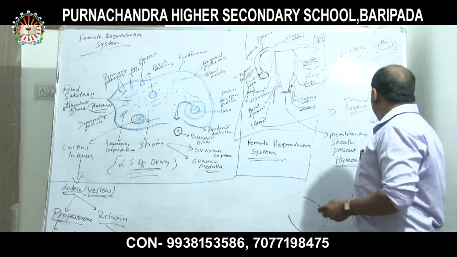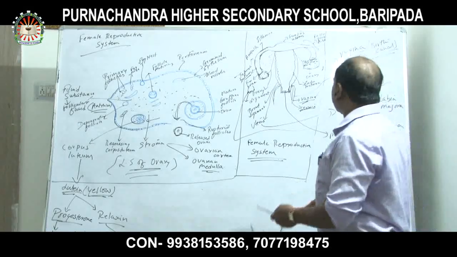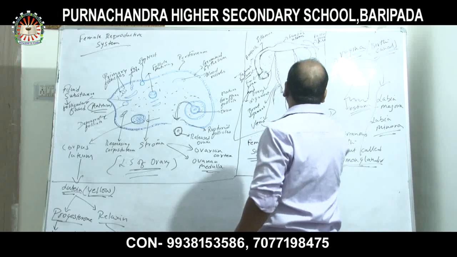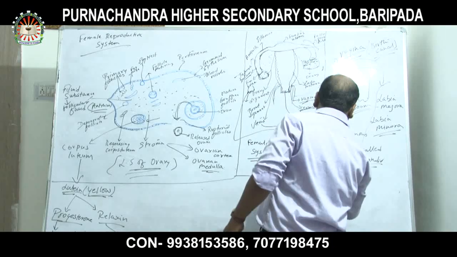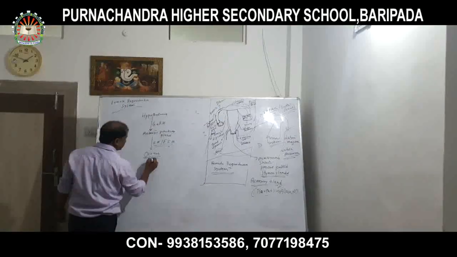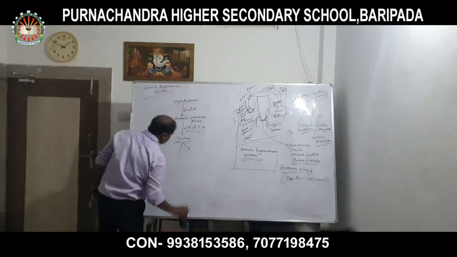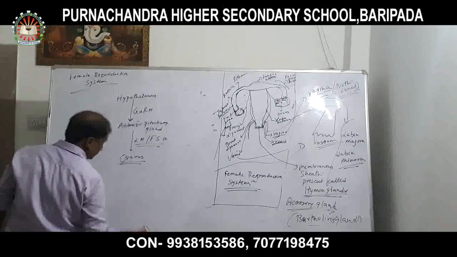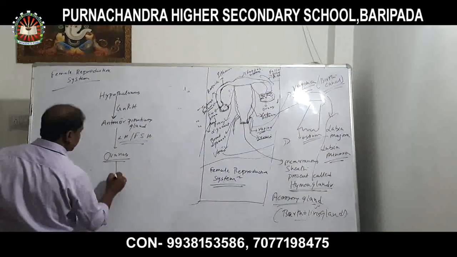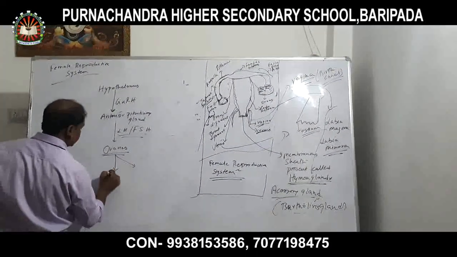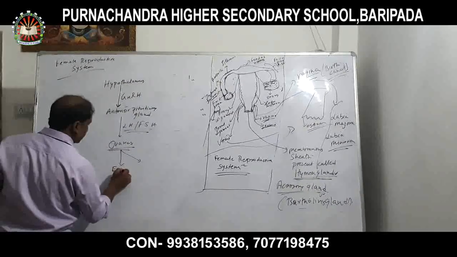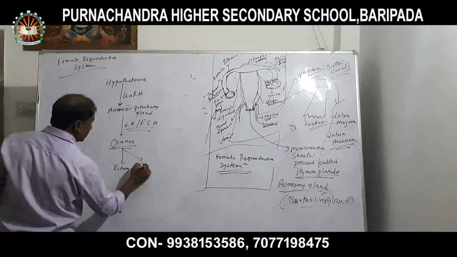Then after that, there is an associative gland, the accessory gland. It releases estrogen and progesterone.